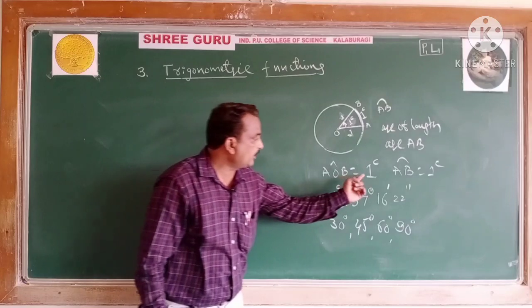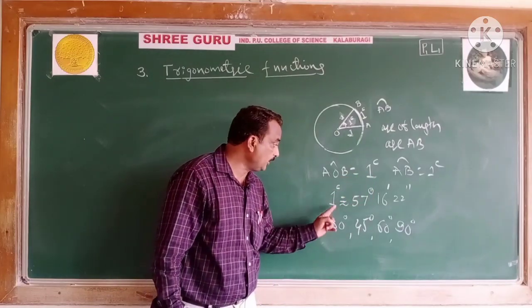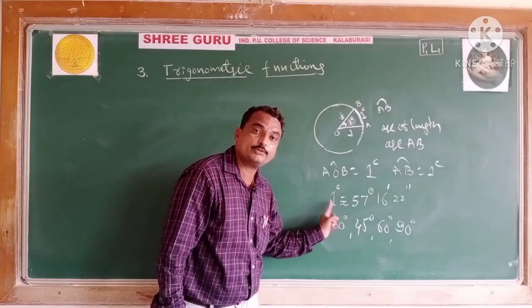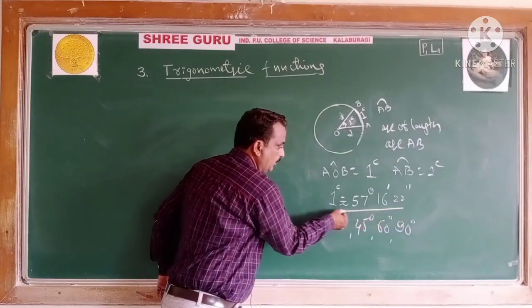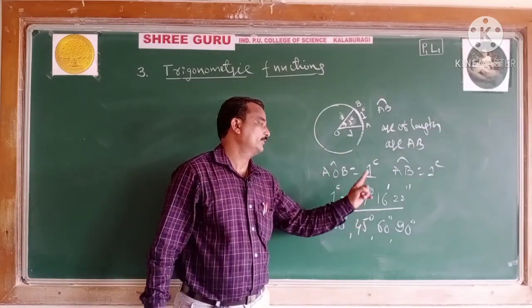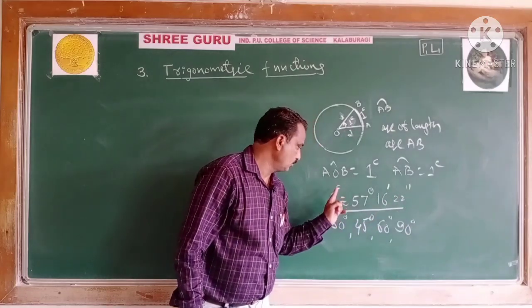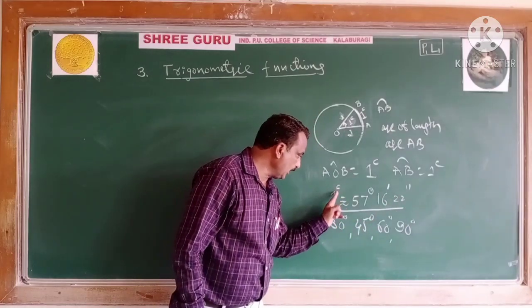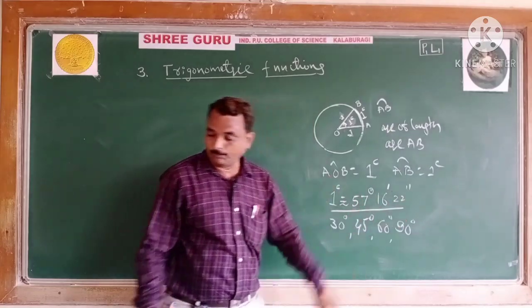Note this point: 1 radian is equal to 57 degrees 16 minutes 22 seconds approximately.